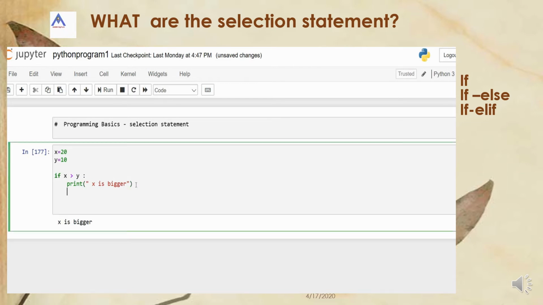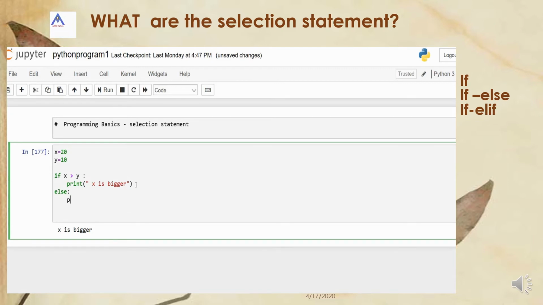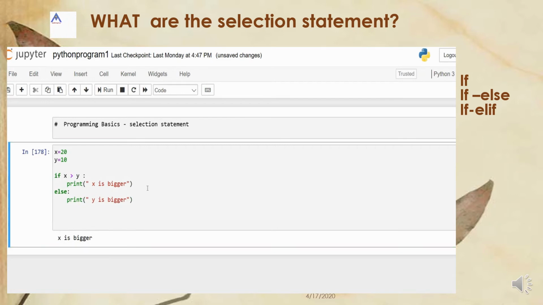Another selection statement, with else: after else you have to give a colon, print y is bigger. Now let us see what happened to this program. If x is greater than y, x is bigger, else print y is bigger. So you have to make the y value some bigger value. Now see, y is bigger.